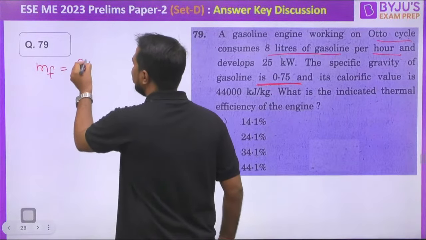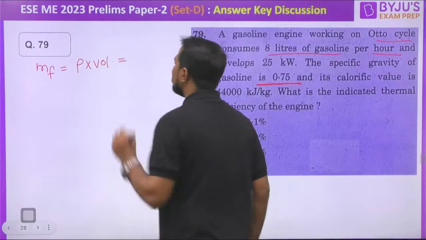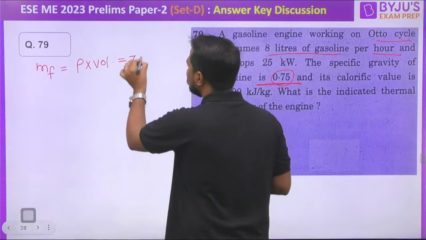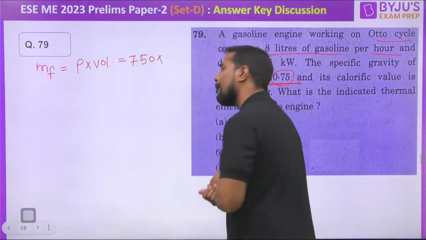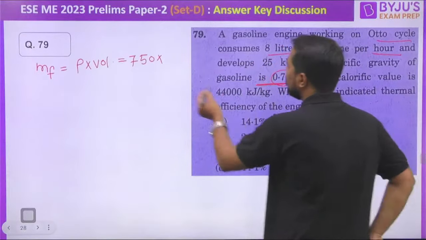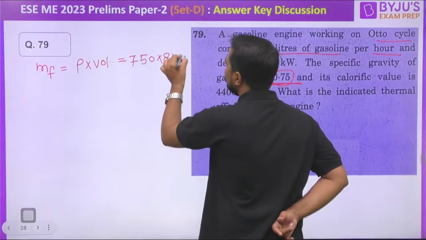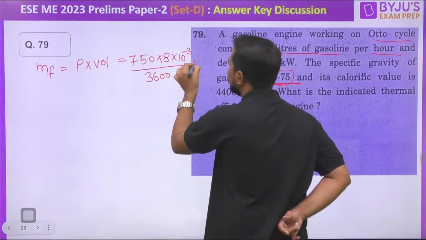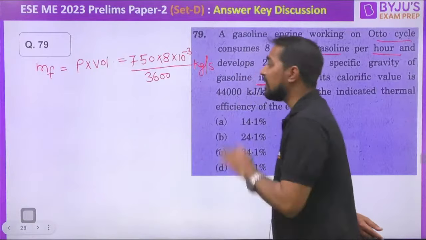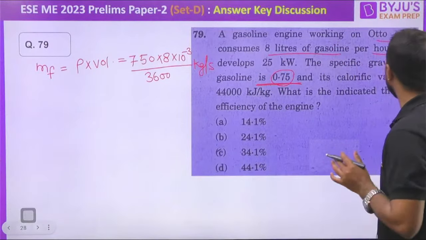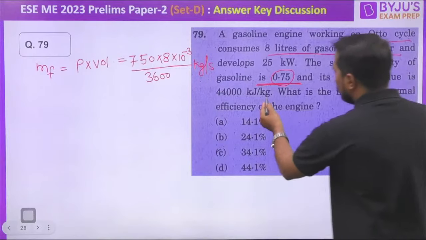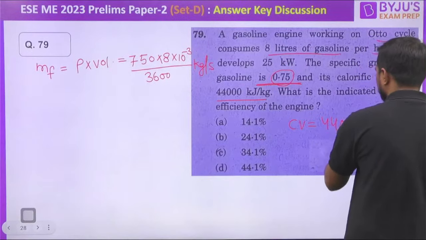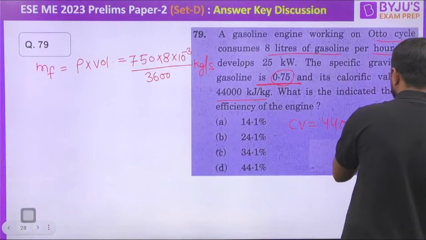What is the mass of the fuel? Can I write density into the volume? Sir, what is the density? Density from here is the specific gravity multiplied by 1000, that is 750, into volume 8 liter into 10 raised to minus 3. It is per hour, divided by 3600. That is kg per second, my dear. That is the mass of the fuel. Okay. After that, calorific value is also given to us, that is CV, 44000 kilojoule per kg.